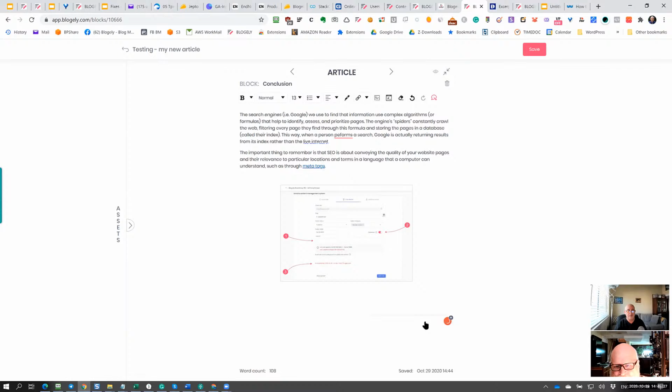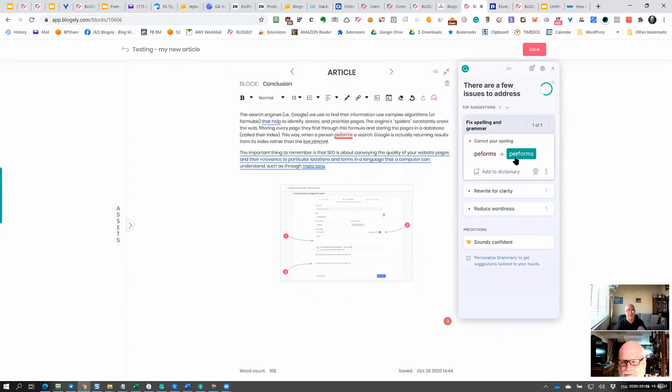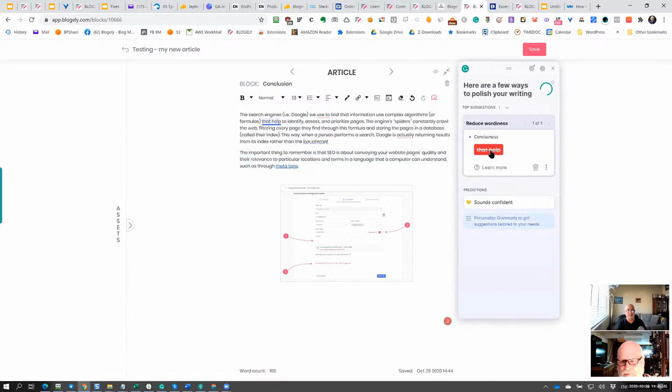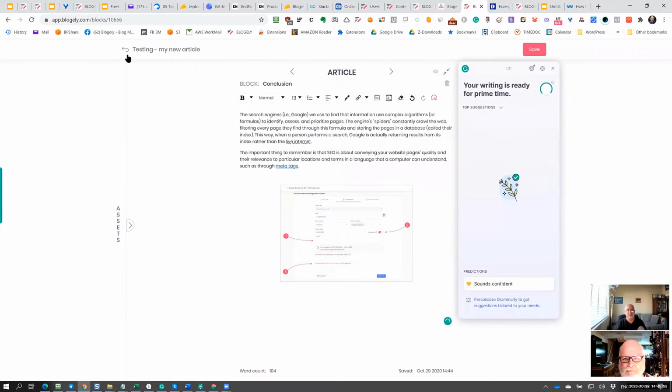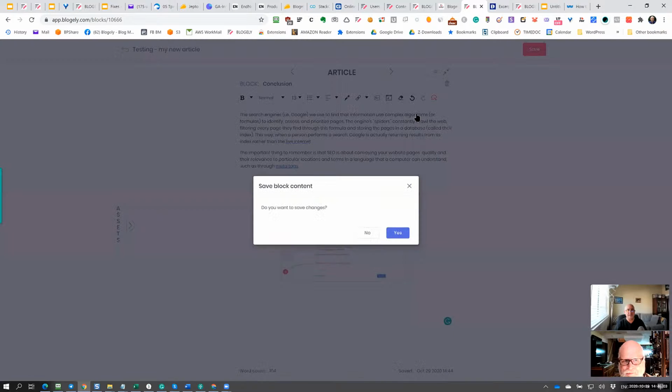And also I can do my check-in with Grammarly. If I click on Grammarly, it may pop up, and now it tells me that I can do some fixes. So let me do some quick fixes. It's recommending me to fix this one. This one is even recommending me to rephrase the sentence. I can rephrase it. Now it tells me I can remove that help. So yeah, it will improve the article's readability, right? I will finish with this. Now you can see I'm pretty much done, and the writing is 100% finished for this particular block.